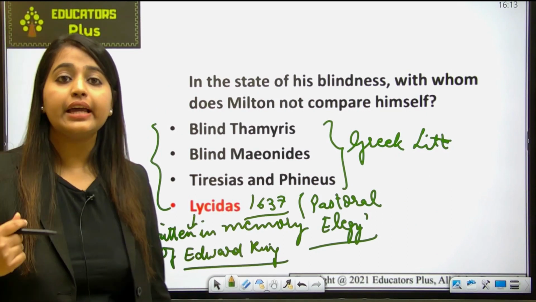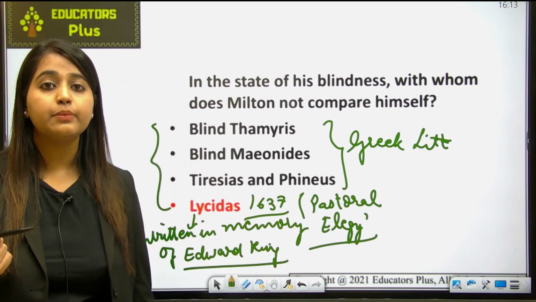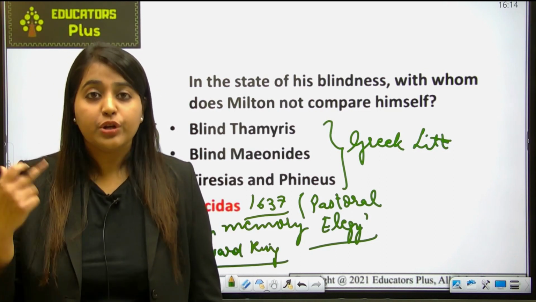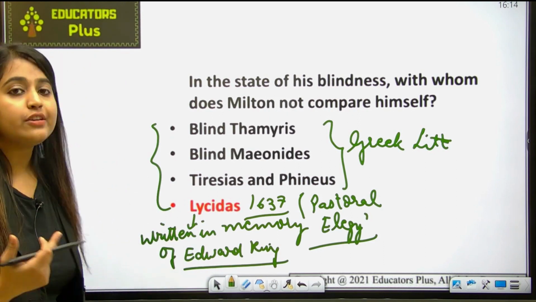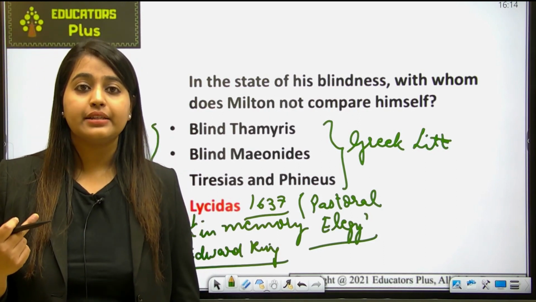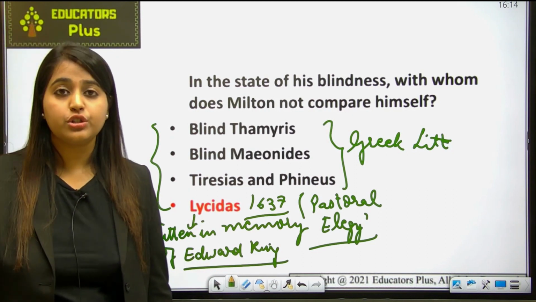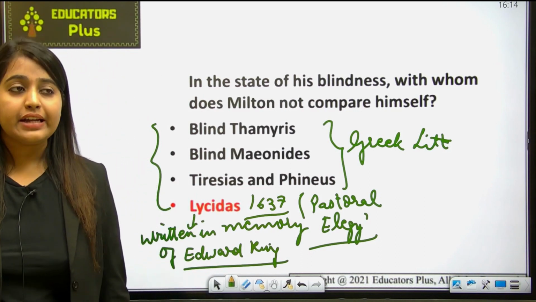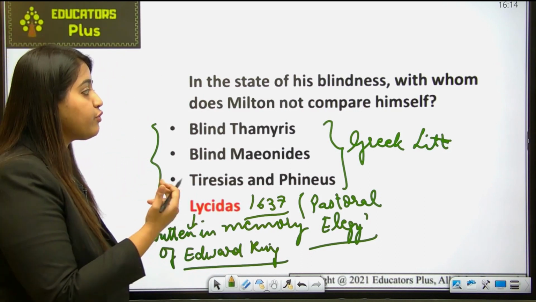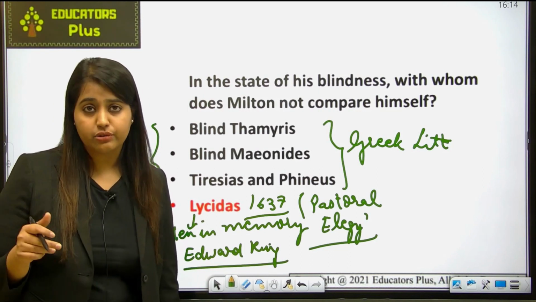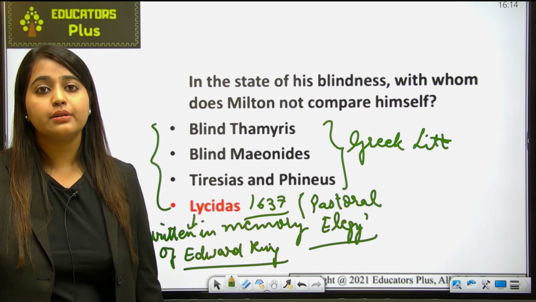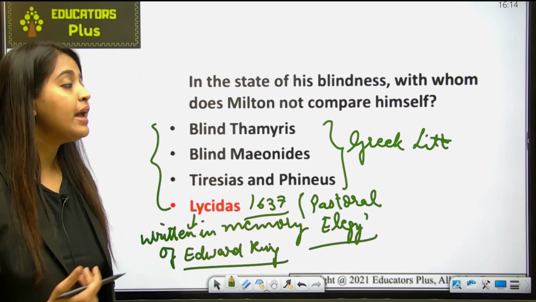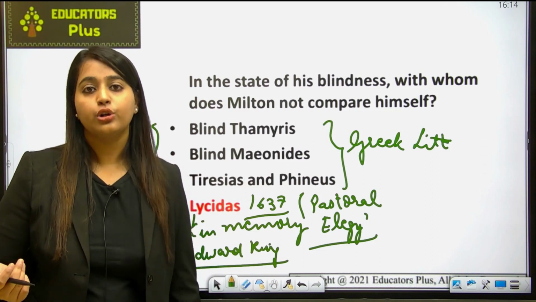Okay, and basically in his invocation at the beginning of the third book of Paradise Lost as well, Milton asked God to give him prophetic vision similar to that of these people. He said that with that vision he would be able to write the greatest work of all time, because as you know, the writers of England also used to derive inspiration from Greek and classical literature. So Milton also asked God to bless him with that power so that he could write the greatest epic of all time, and that's why he wrote Paradise Lost.